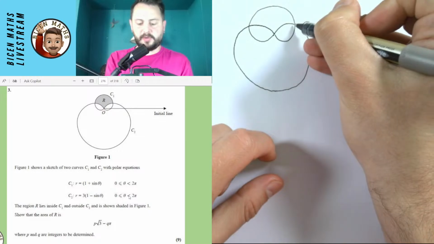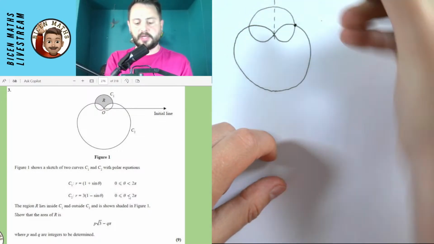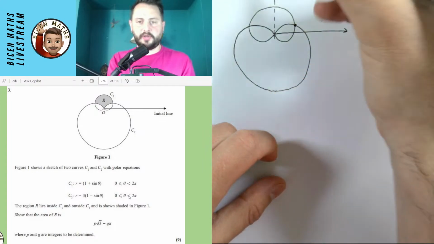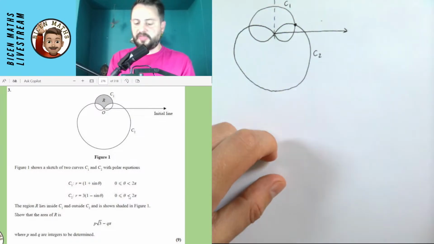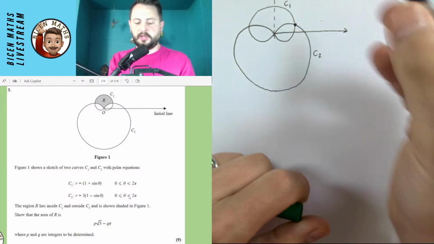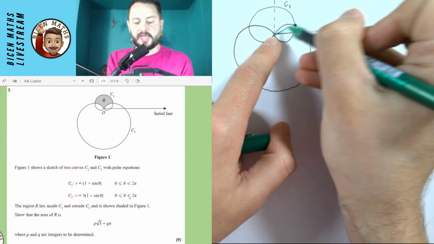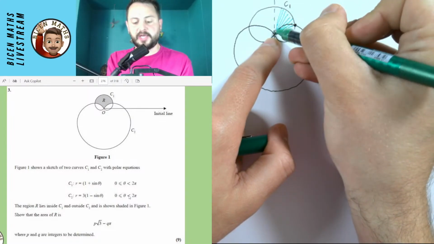Now, I think we're probably going to need to find out where they intersect each other, and I'm going to do this as just a half section of what's going on. So if I call the top one curve 1 and the bottom one curve 2, I'm going to begin by finding the area for curve 1, which is this whole green section that we've got here.